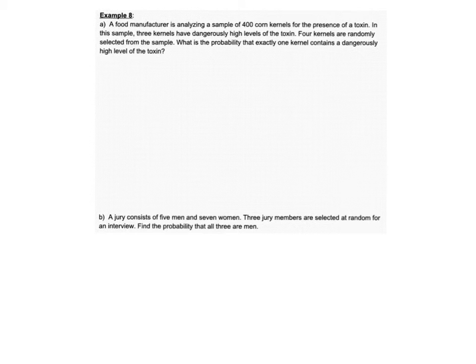So example 8B. A jury consists of 5 men and 7 women. 3 jury members are selected at random for an interview. Find the probability that all 3 are men. So you've got a couple things you have to find first. The probability of choosing no women: there are 7 women, you are going to choose 0 of them.